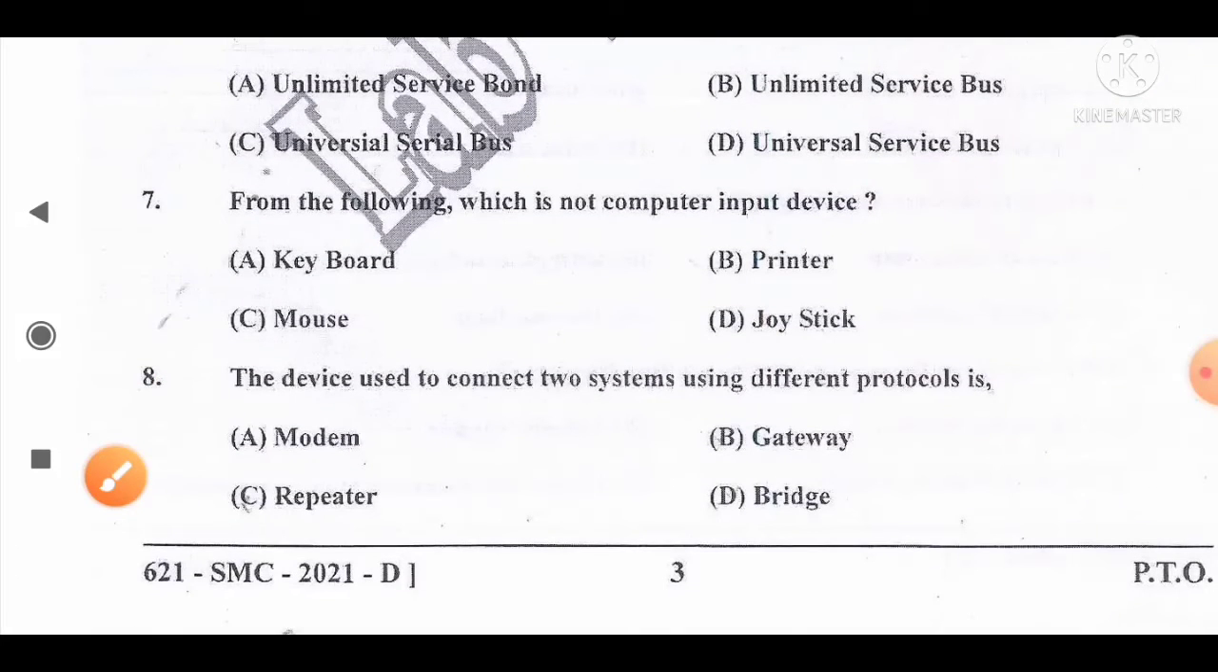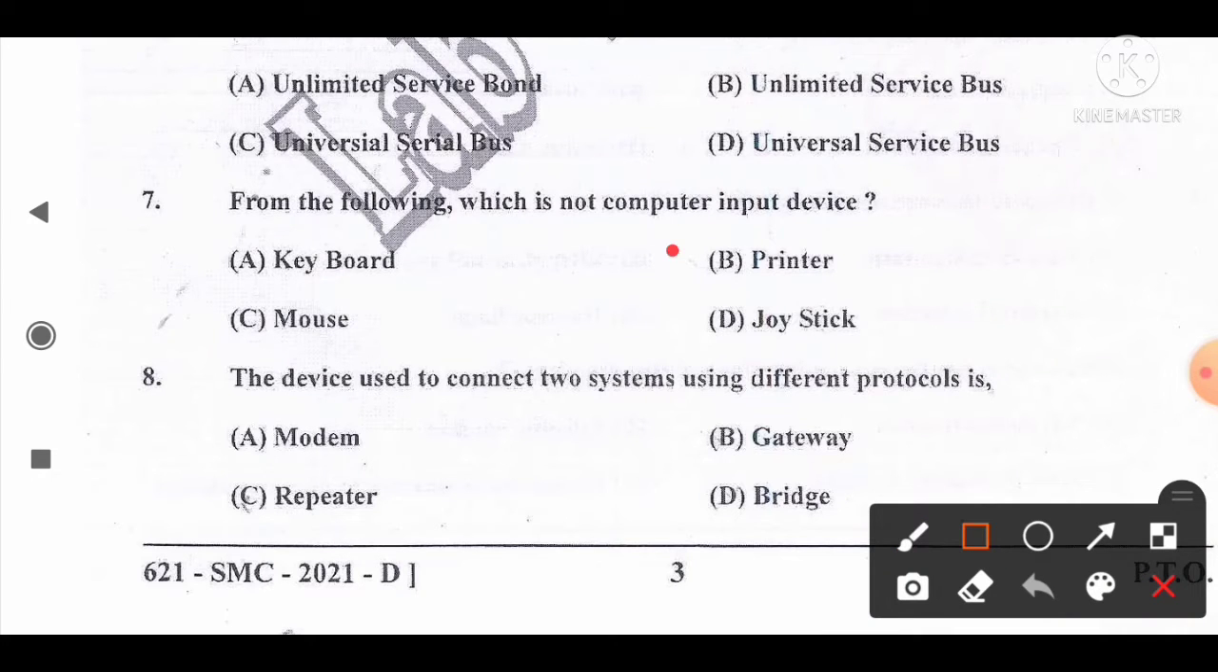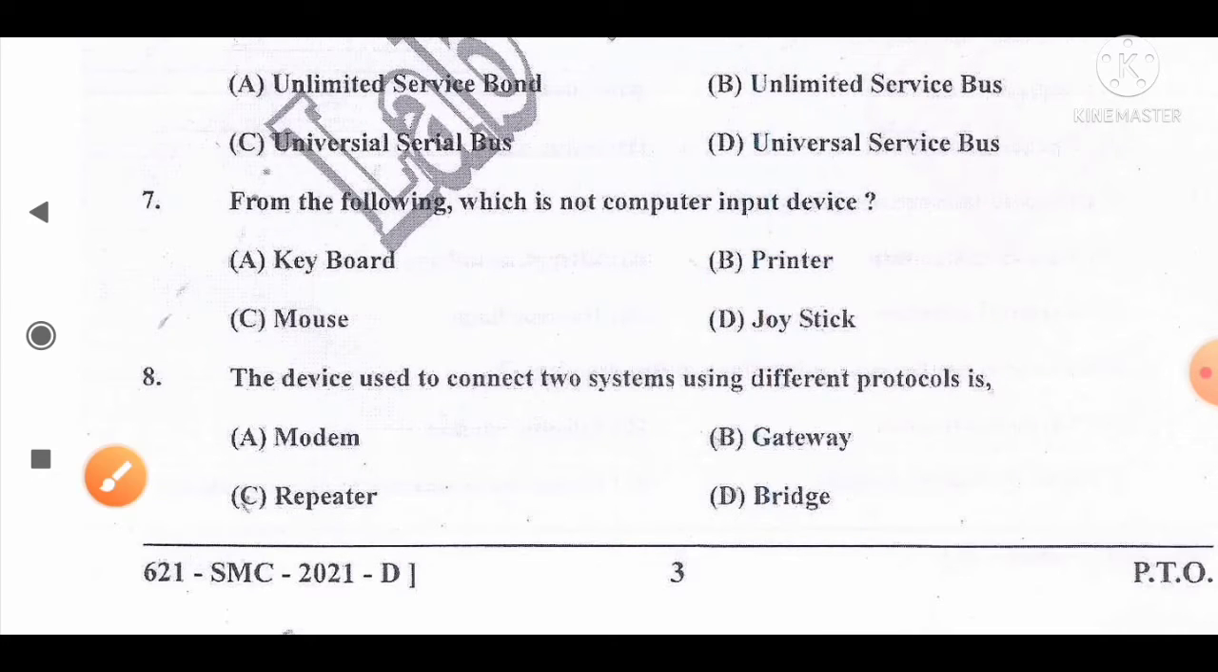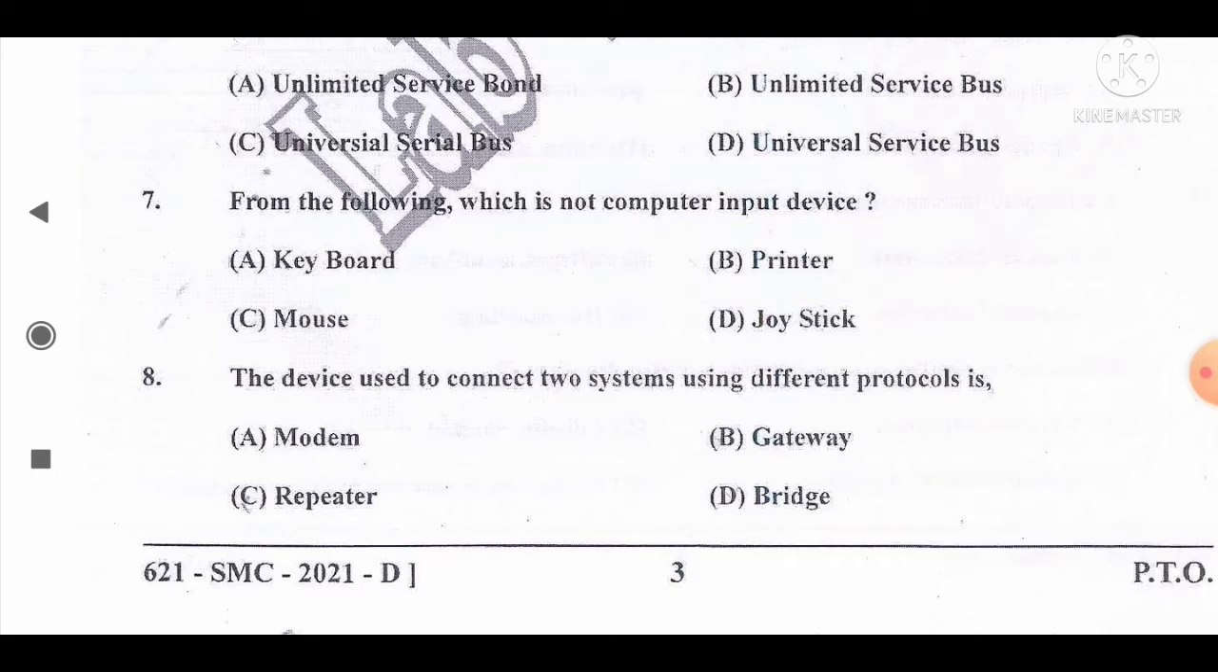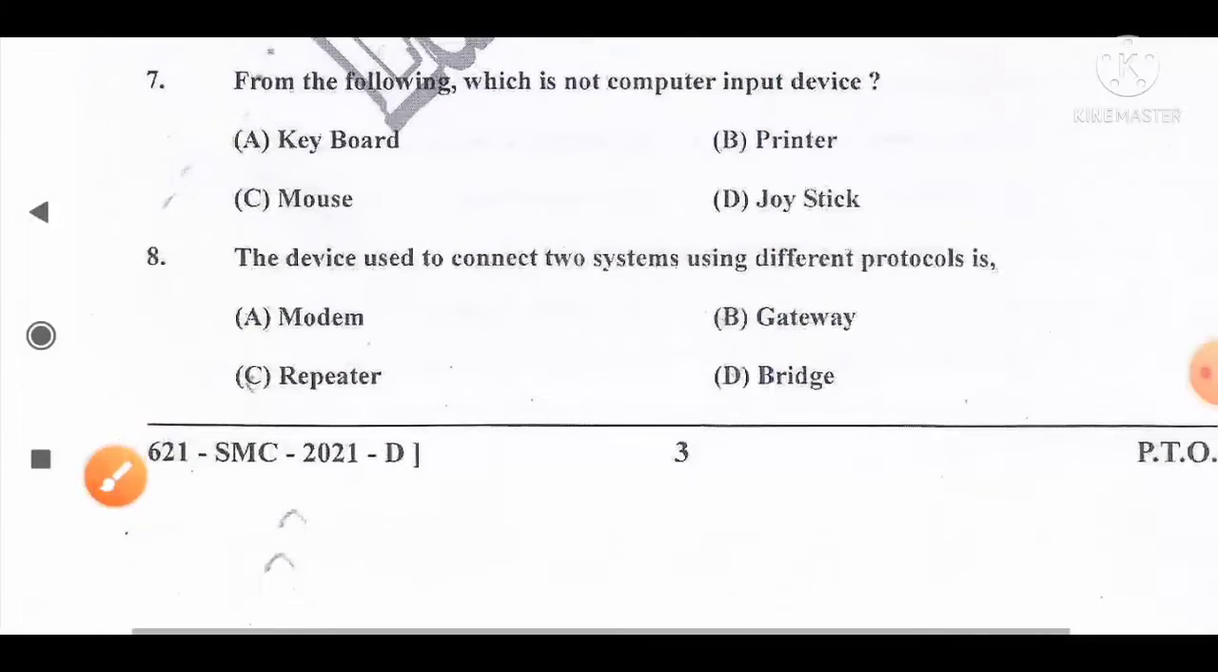Move to the next question number 7. From the following, which is not a computer input device? The options are A, keyboard, B, printer, C, mouse, D, joystick. And the correct answer for this question is option B. Printer is not an input device for the computer, as it is an output device. The rest of the three are examples of input devices for the computer. So option B is the correct answer for this question.